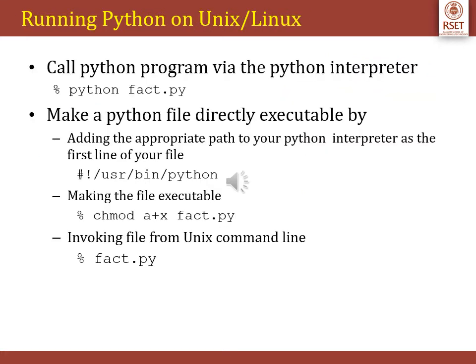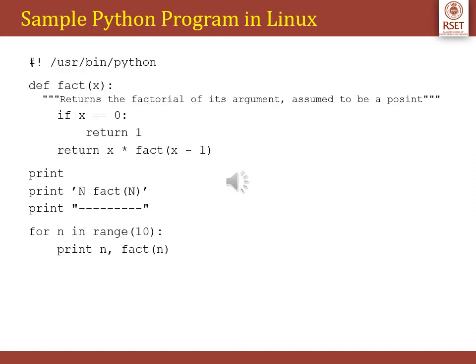To run a Python program in a Unix or Linux environment, you have to save your Python program, say fact.py, with a .py extension, and call the interpreter called python. You can make a Python file directly executable by adding the appropriate path to your Python interpreter. Of course your file should be executable, and then you have to invoke the file from the Unix command line. This is an example of a sample Python program in Linux. You will see the path of the interpreter in the first line, and the rest is the sample program, where I have even used functions.